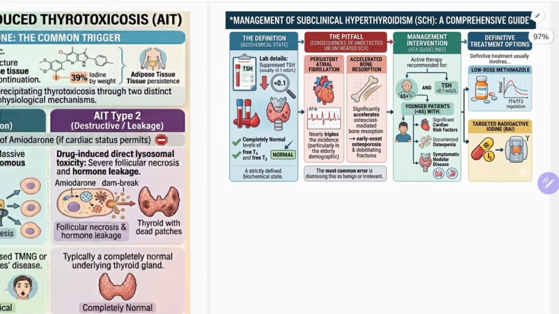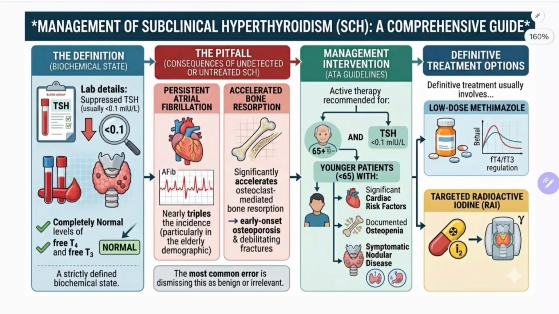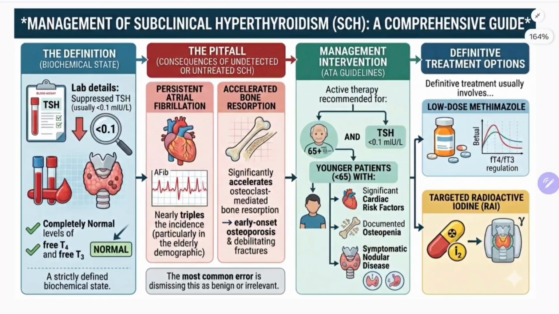Now this is also very important, and this is the last point. Management of subclinical hyperthyroidism. What is the definition? Suppressed TSH less than 0.1 milli international units per liter, and free T4 and free T3 will be normal. So this is subclinical hyperthyroidism.